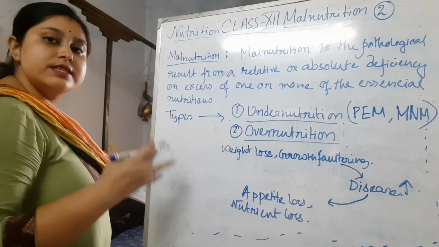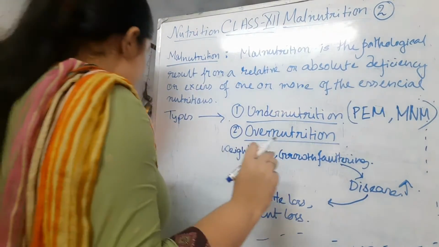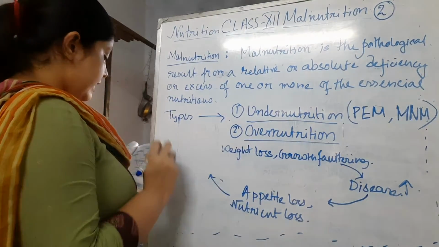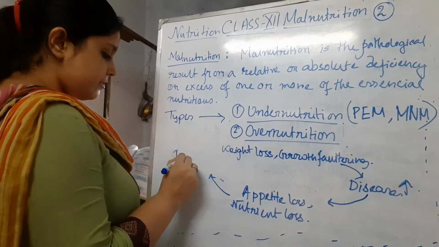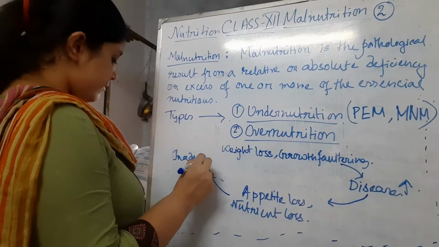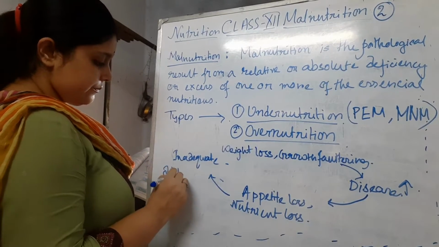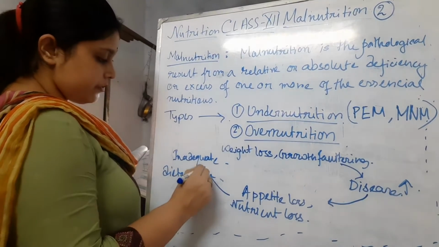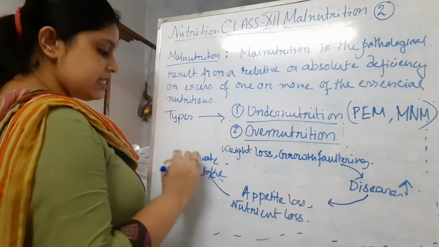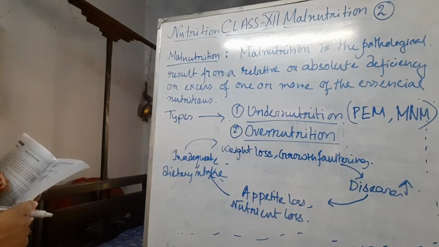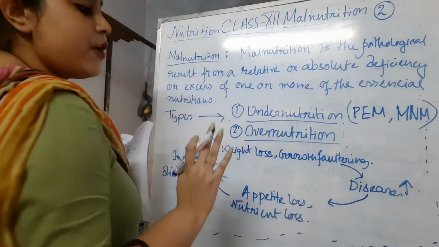The metabolism system also becomes altered, and this problem is related to inadequate dietary intake. And this inadequate dietary intake can also lead to weight loss. So it is a cyclic manner, you can say. You can start it from anywhere.